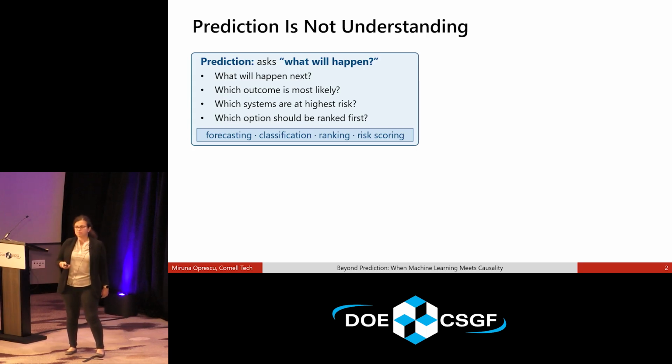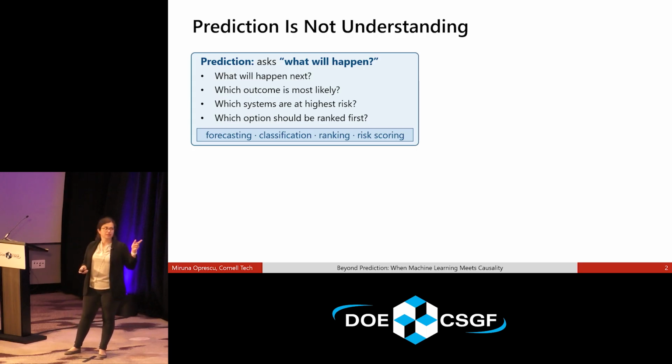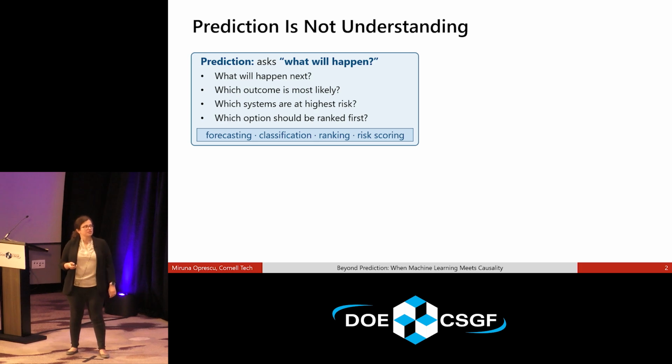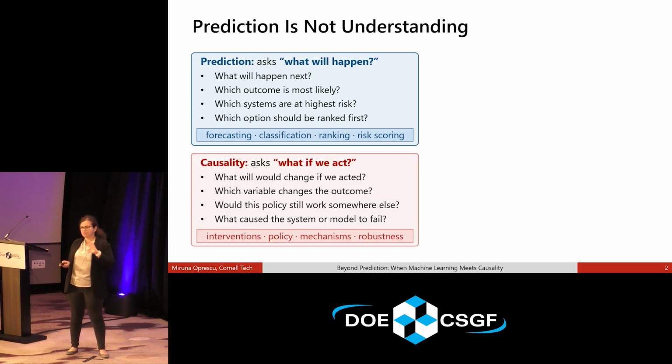Most of the modeling that you probably do in your day-to-day work is predictive modeling, where you're trying to predict the outcomes in some data set to the best of your ability, right? So you should be pretty familiar with this. Causality, though, is a very different problem with a very different set of questions. In causality, we usually ask, what if we act, instead of what will simply happen next. This includes questions like, what would change if we acted, which variable changes the outcome, and if some policy would work somewhere else, et cetera. So these are the differences between prediction and causality.